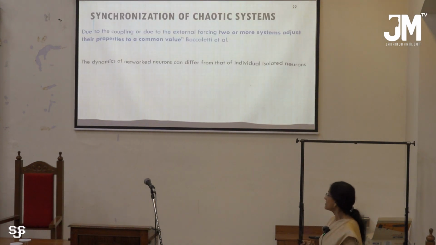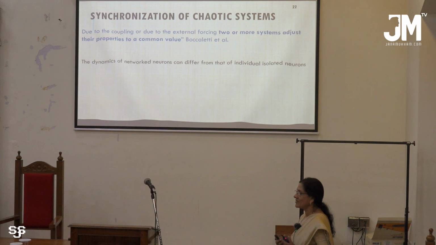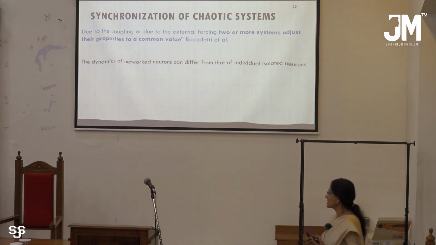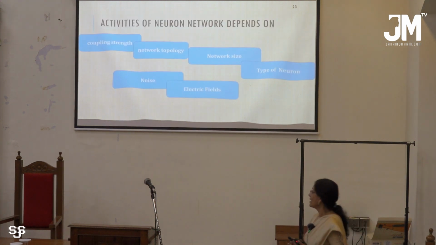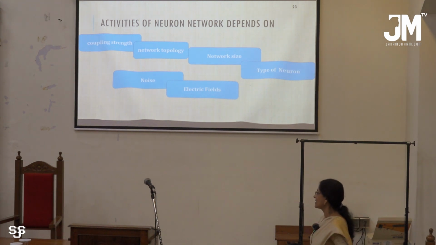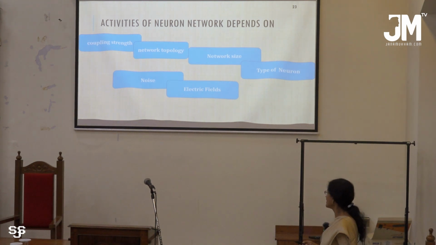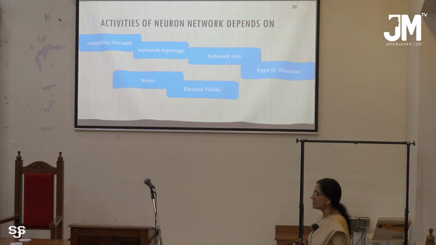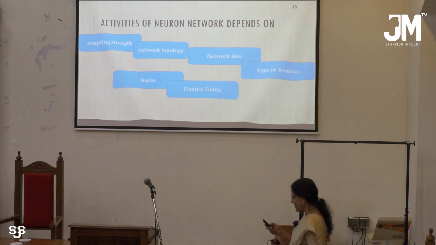Now, synchronization of chaotic systems: neurons can be synchronized, where two or more neurons adjust their property to a common value, and that represents synchronization. The activities of neurons depend on, as we all know, coupling strength, network topology, network size, type of neuron, noise, electric fields, etc.